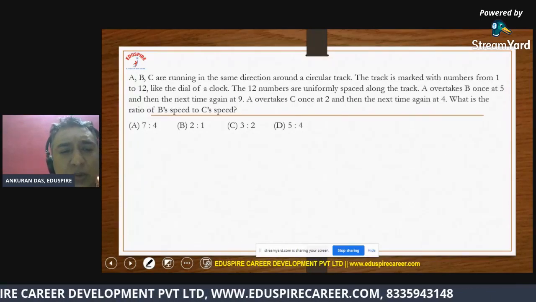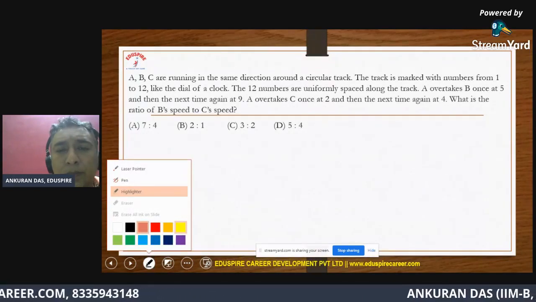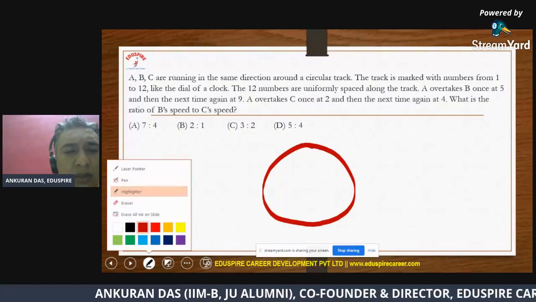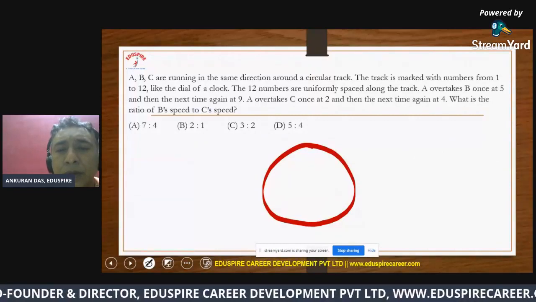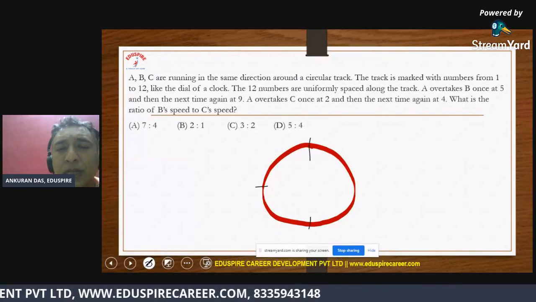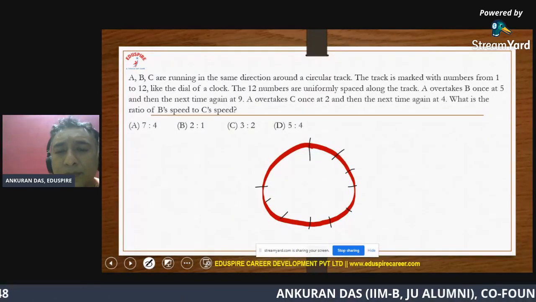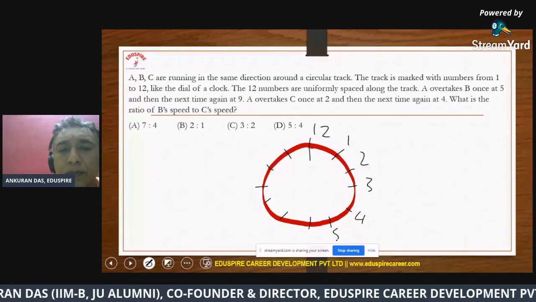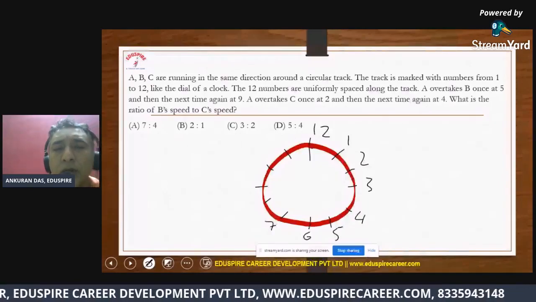Okay, that's interesting. So if I see how the track looks like a clock, which is circular, of course. And if I mark the numbers on this, so we are looking at, okay, I'm just quickly writing the numbers. All right, so that is what it is.